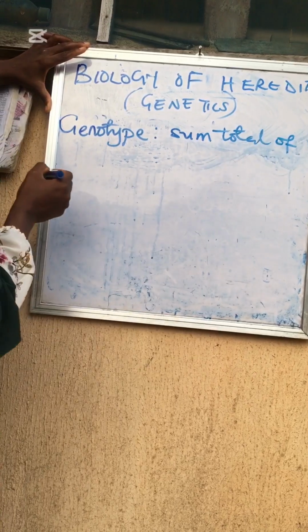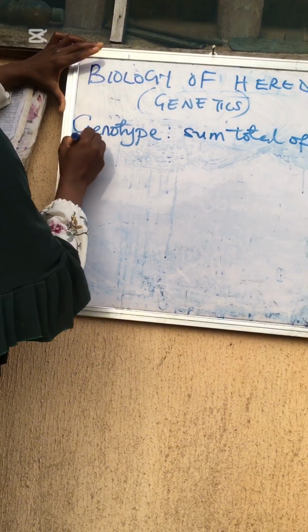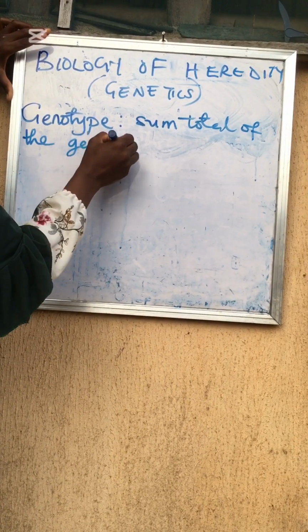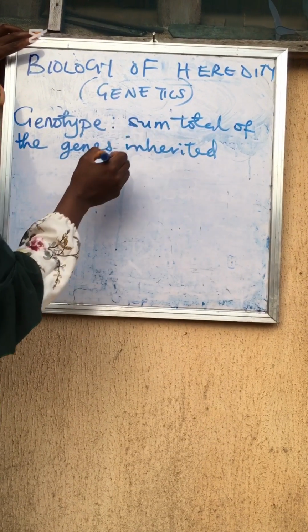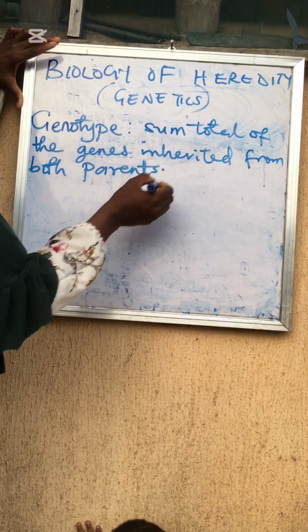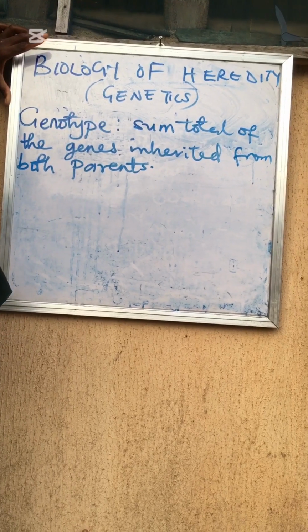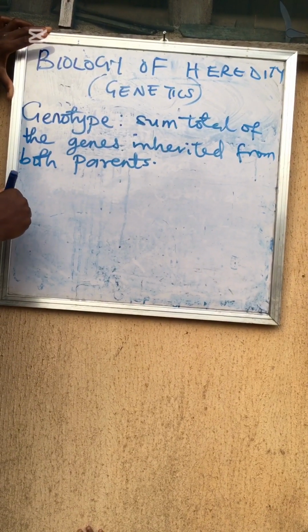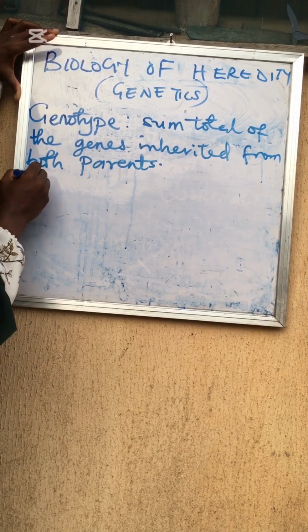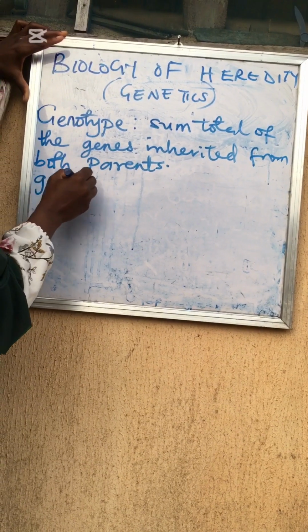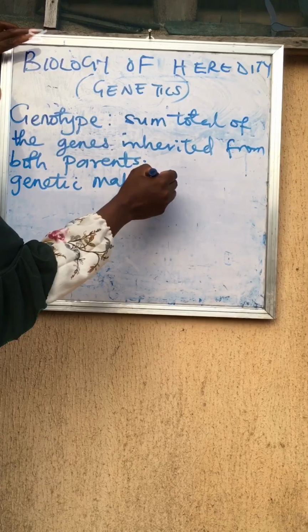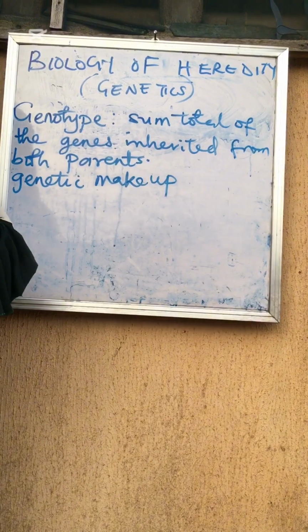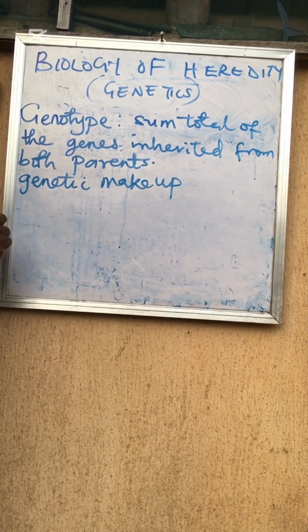Genotype is the sum total of your genetic makeup, your genetic constitution, what is in you that makes up an organism, the genes that can be inherited from both parents. You can inherit from your father or from your mother. That is the genotype. That is the genetic makeup of an organism.